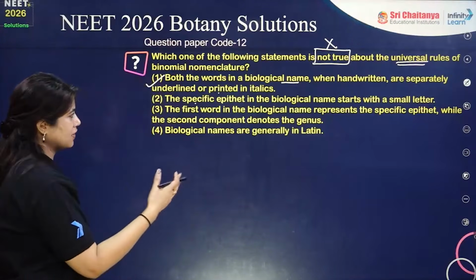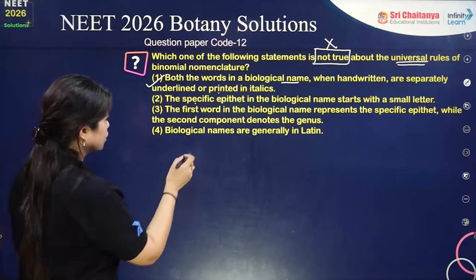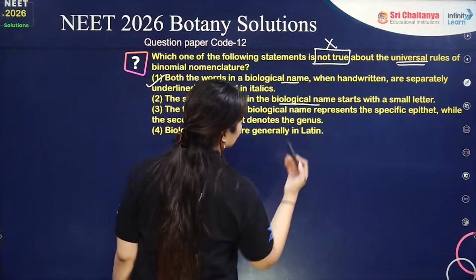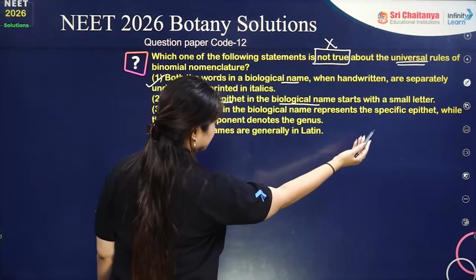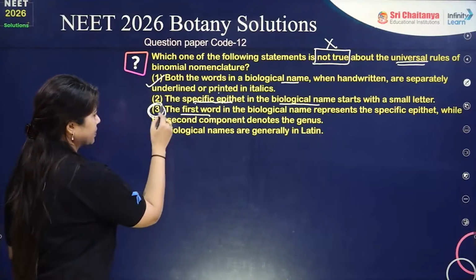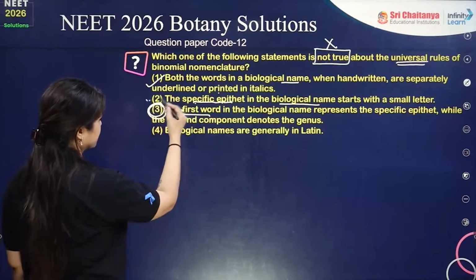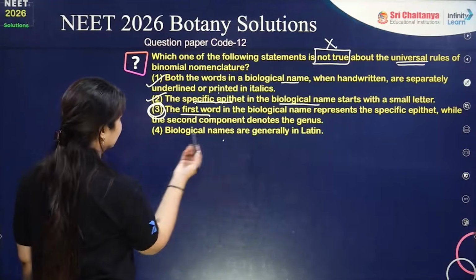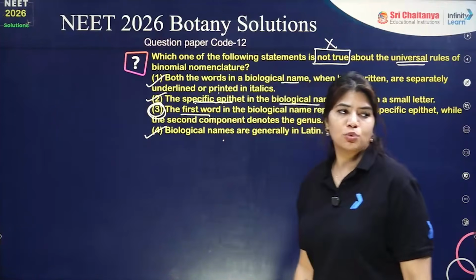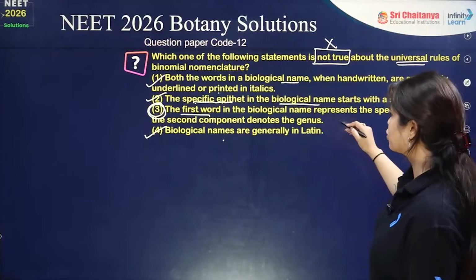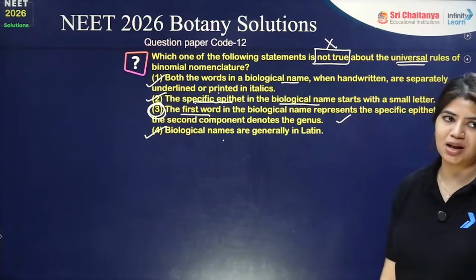So in Mangifera indica, the M of Mangifera is capital and the i of indica is small. The first word in the biological name represents the specific epithet. No, the first word represents the genus and the second component represents the specific epithet. It is an incorrect statement. Biological names are generally in Latin or Latinized whenever a new name comes into the picture. So the answer has to be option number 3, since 'not true' has been asked in this question.